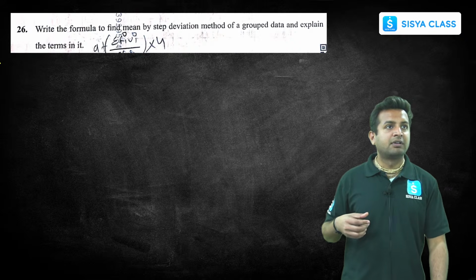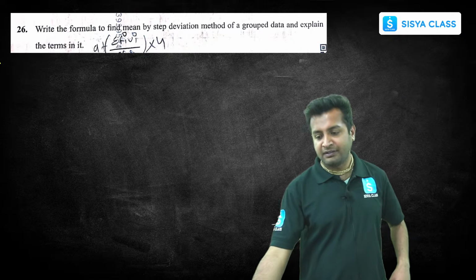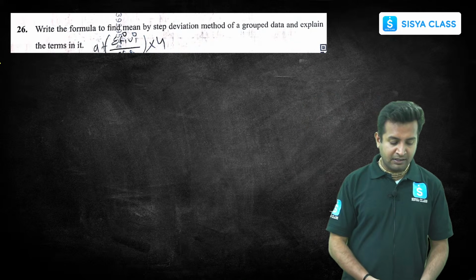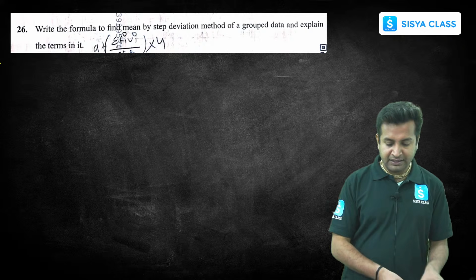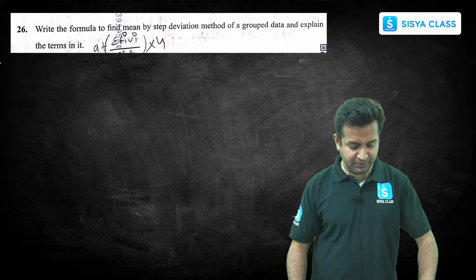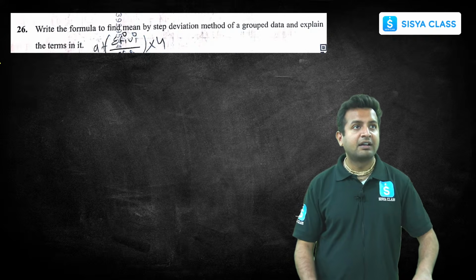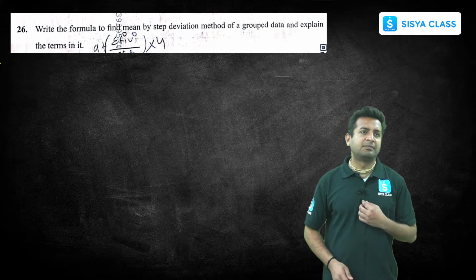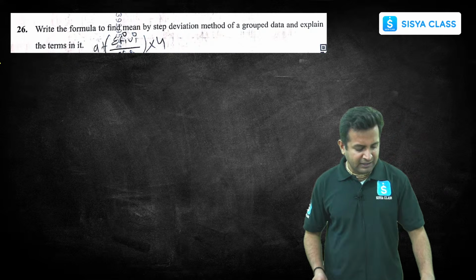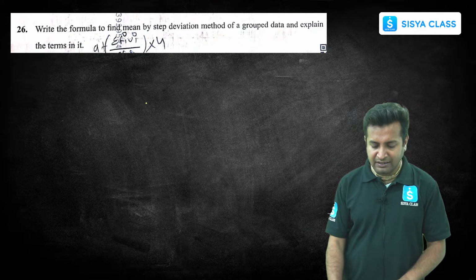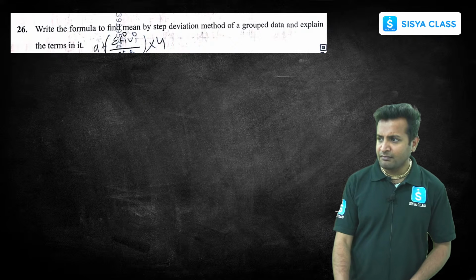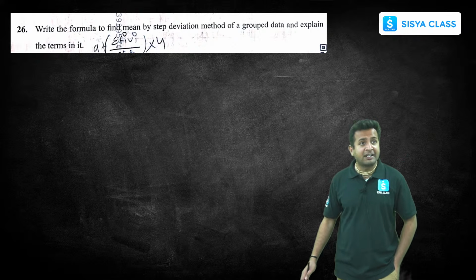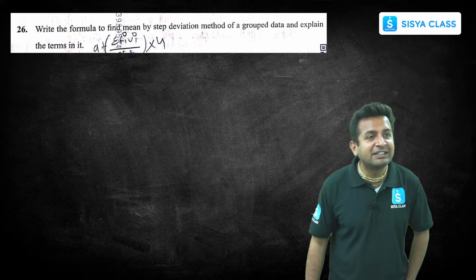Okay, so next question, very simple, right? What we have to find? We have to find the formula for the mean using the step deviation method. Write the formula to find the mean by the step deviation method of grouped data and explain the terms in it. Very simple, right? The formula is very, very simple, and you don't have to just go through; this is a pet question basically. So you all are very lucky that they asked the formula, not the question, right?